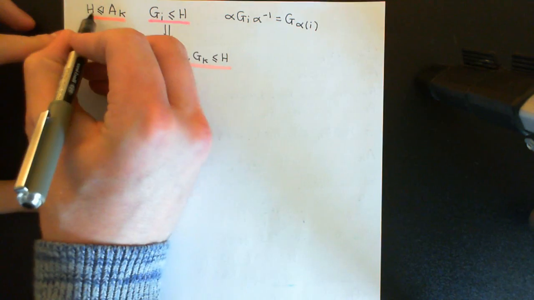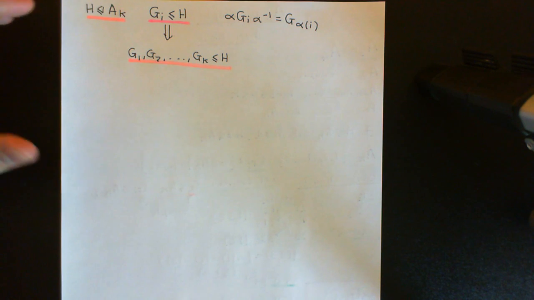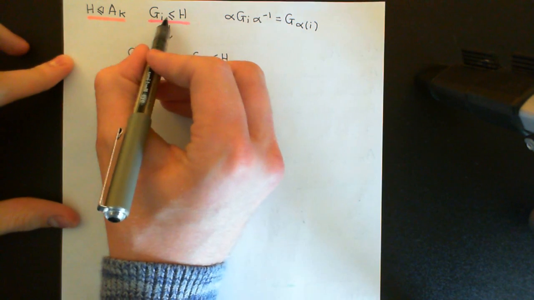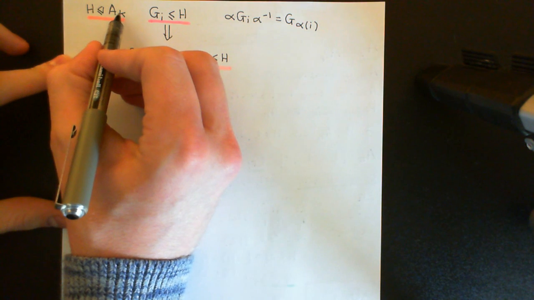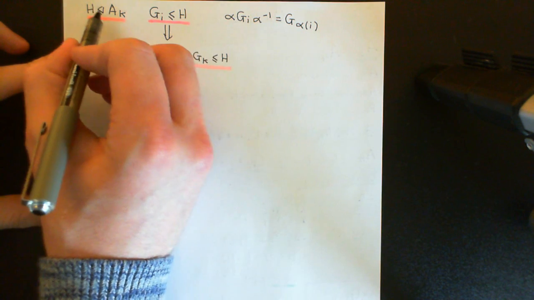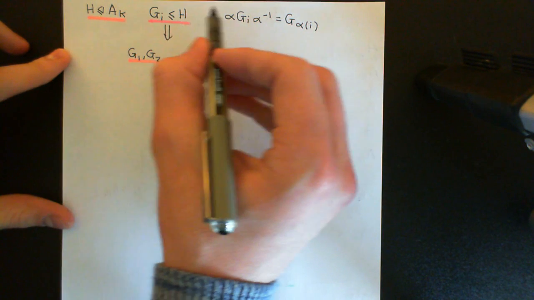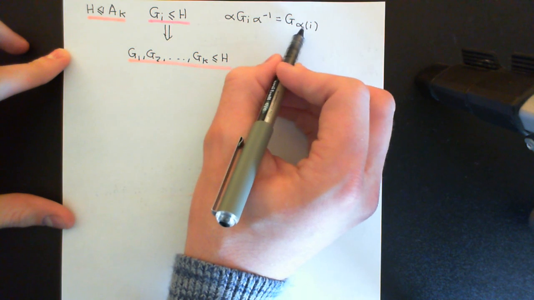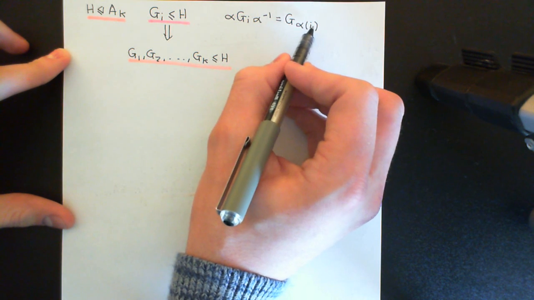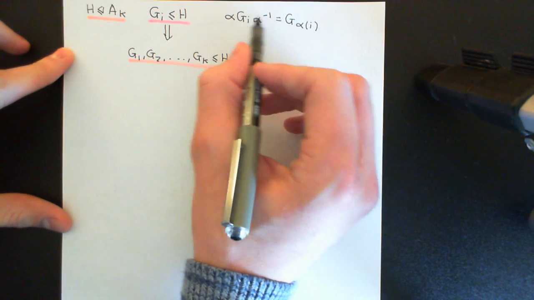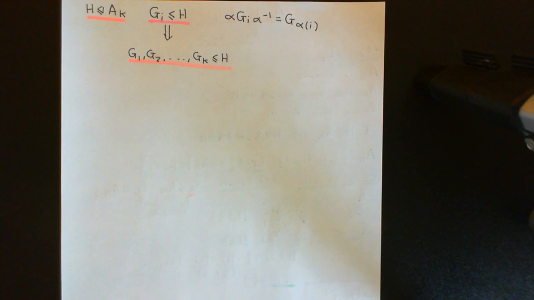Now because H is normal inside the alternating group on the set of k elements, whenever I conjugate this stabilizer, this subgroup of it, by a certain element in the alternating group on the set of k elements, what I get must still be in capital H, because it's normal. And I claim that I can easily find you an alpha that sends I onto whatever you like. So I'll be able to find you an alpha that sends I onto 1, an alpha that sends I onto 2, an alpha that sends I onto 3, etc., all the way up to an alpha that sends I onto k.